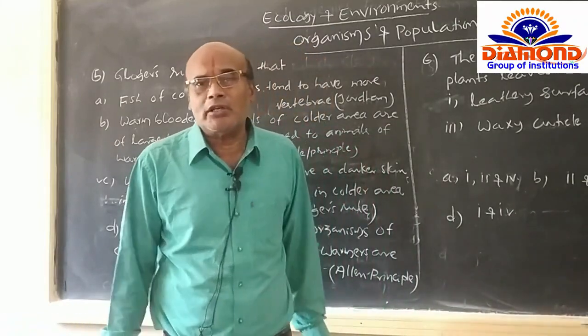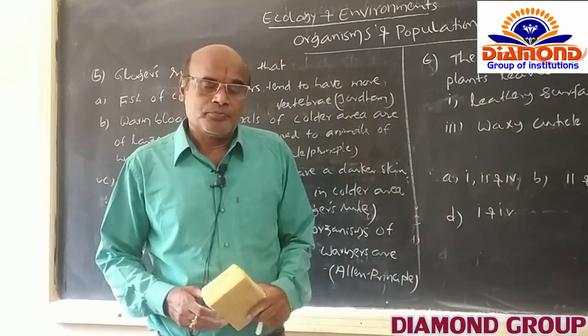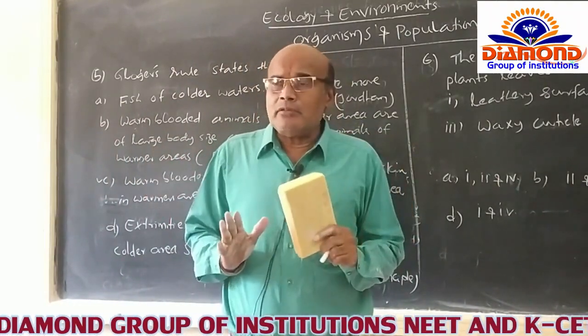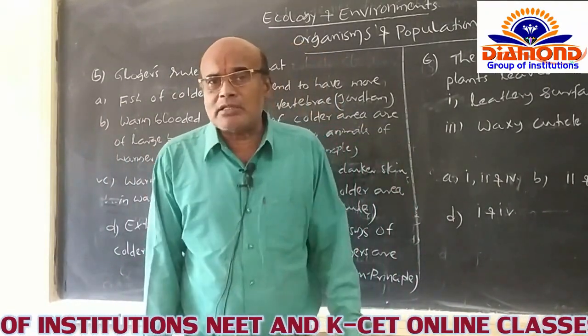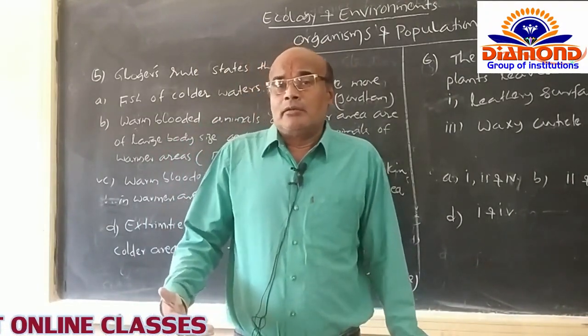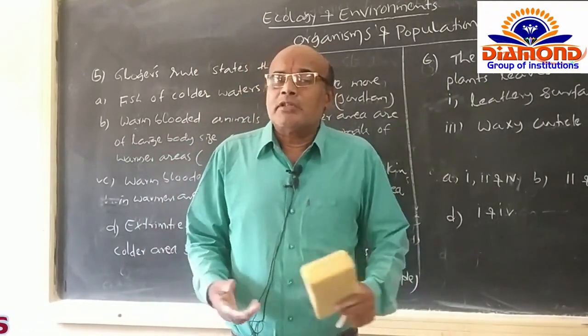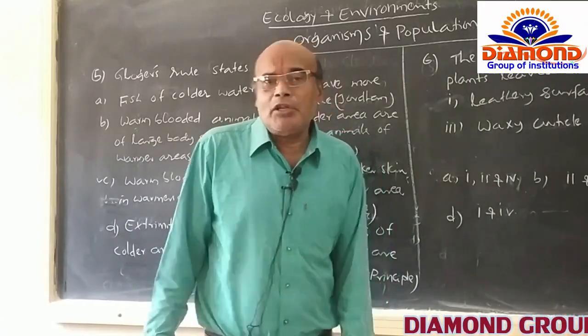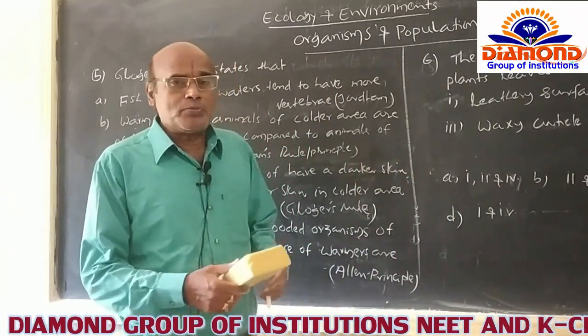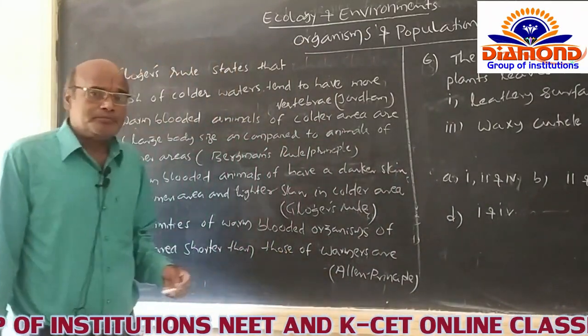Warm-blooded organisms living in warmer regions have a body size a little smaller than their counterparts living in colder regions. That principle was proposed by Bergmann.